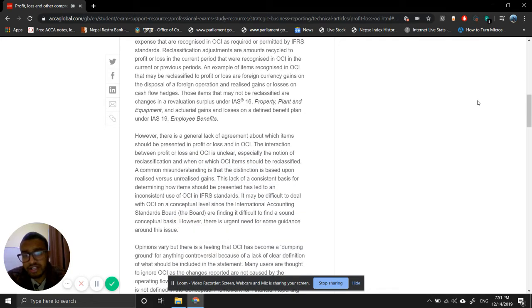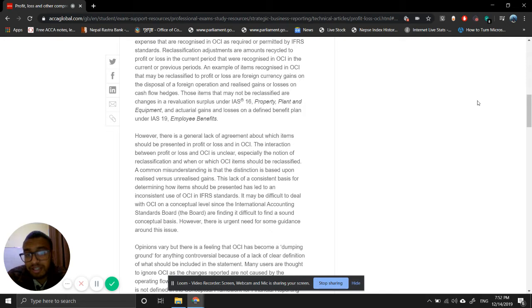However, there is a general lack of agreement about which items should be presented in profit or loss and in OCI. The interaction between profit or loss and OCI is unclear, especially the notion of reclassification and when and which OCI items should be reclassified. A common misunderstanding is that the distinction is based upon realized versus unrealized gains.